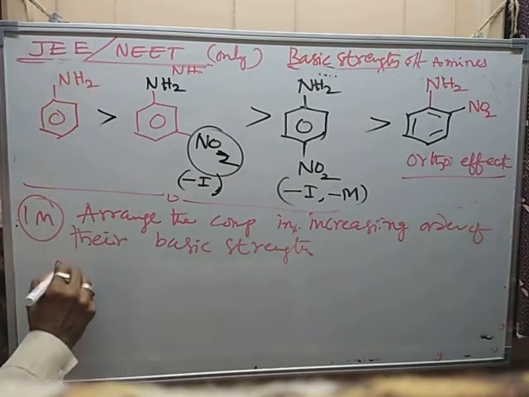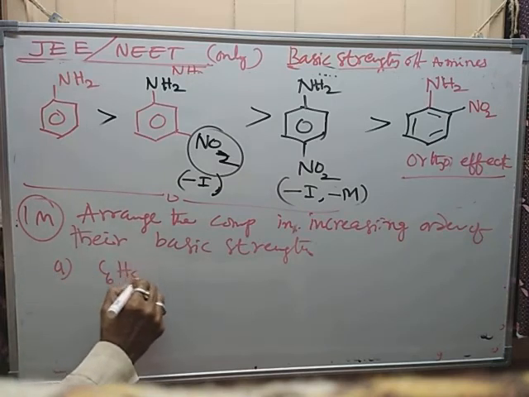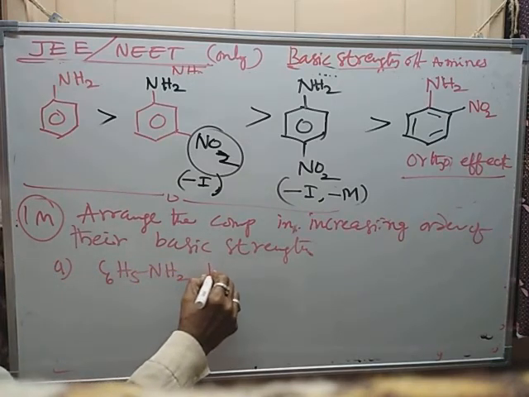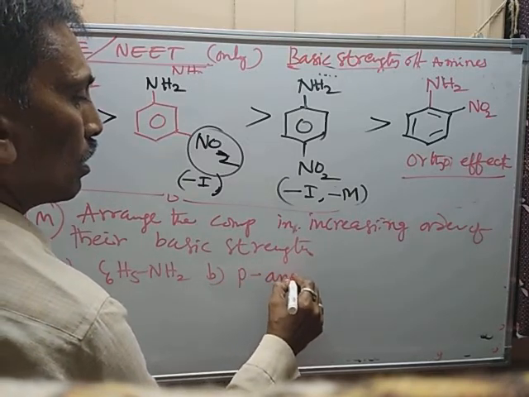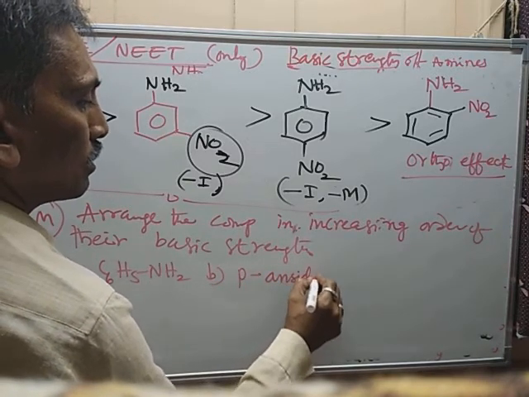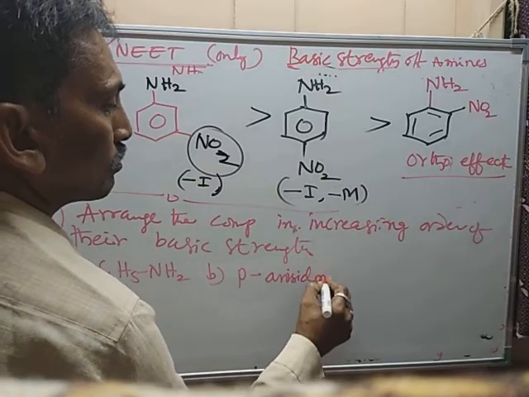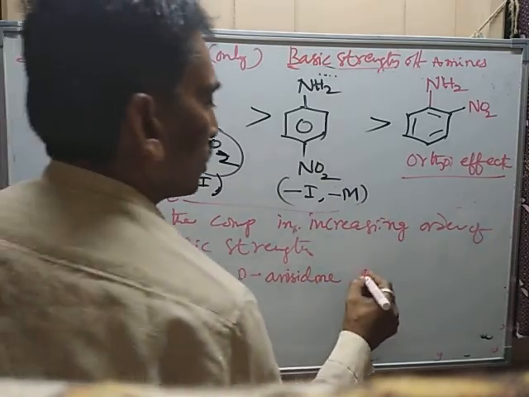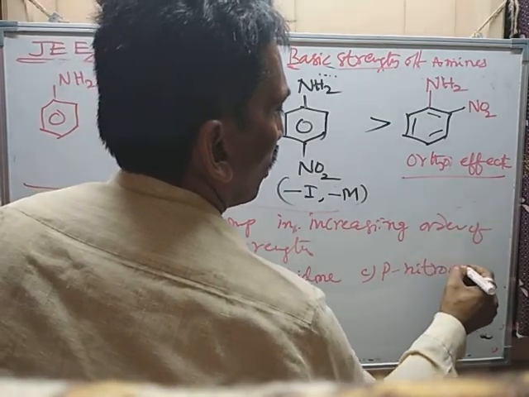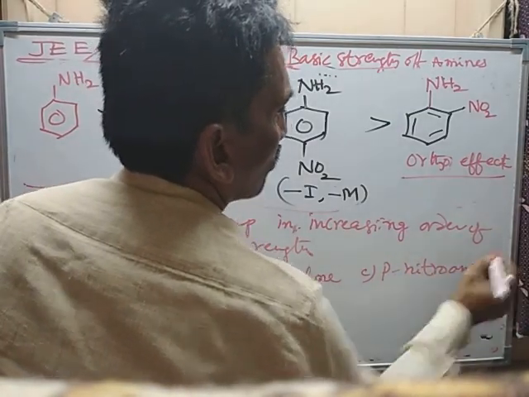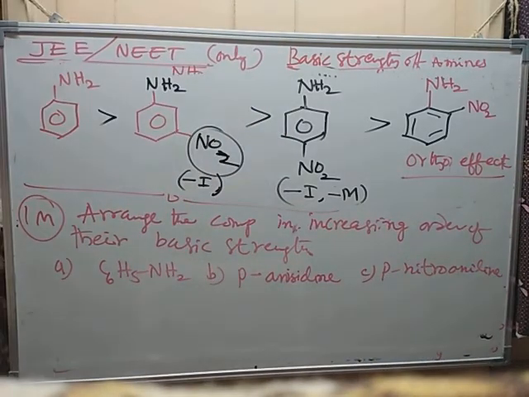A aniline, B para anisidine, C para nitroaniline. Yes, what is your answer?